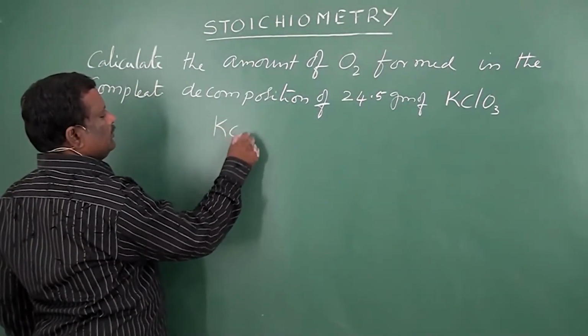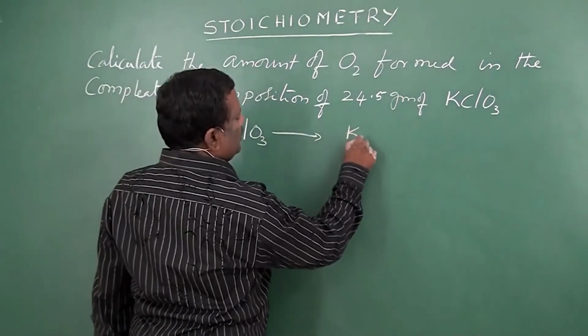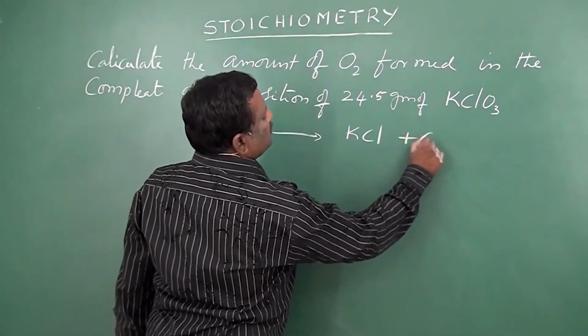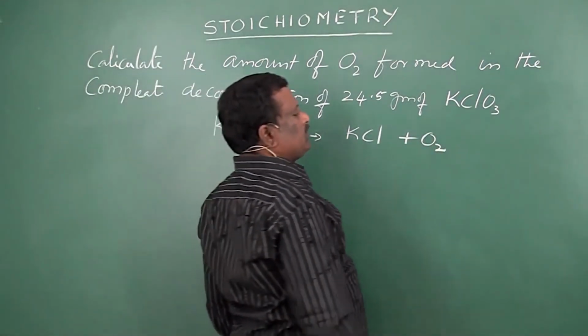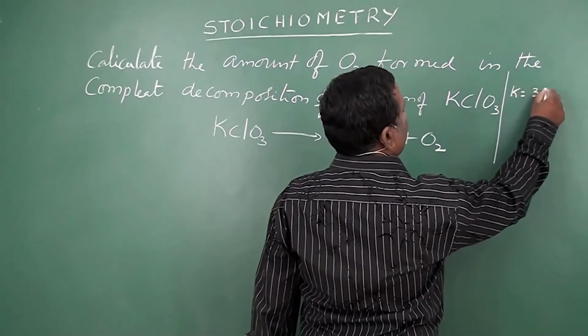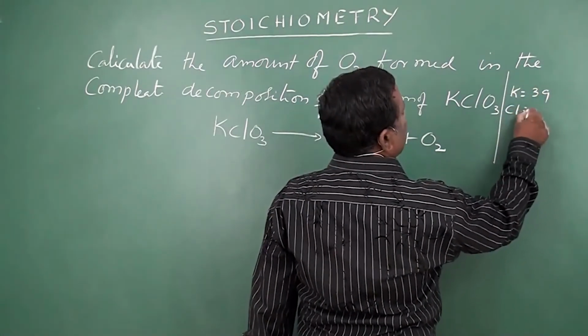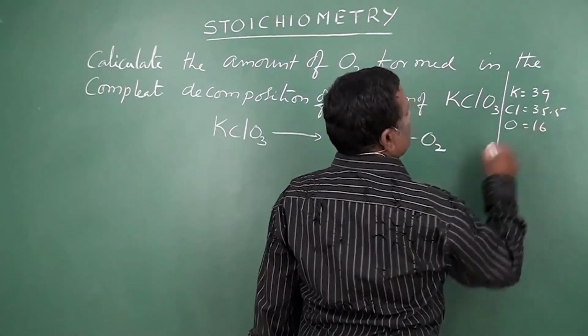KClO3 gives KCl plus O2. Here atomic weights: K is equal to 39, Cl is equal to 35.5, oxygen 16.